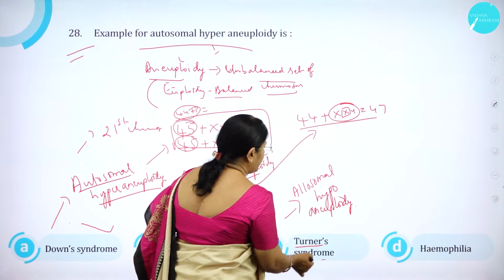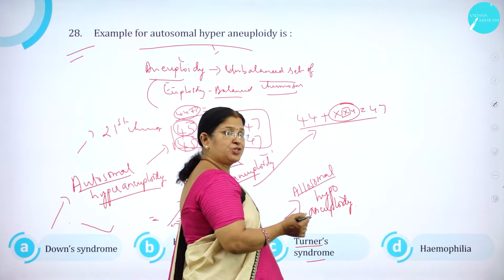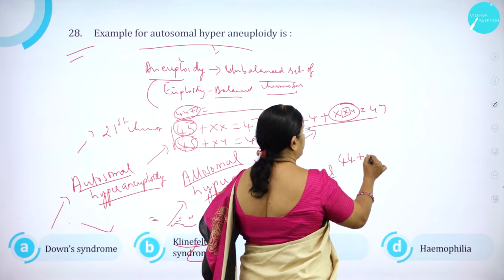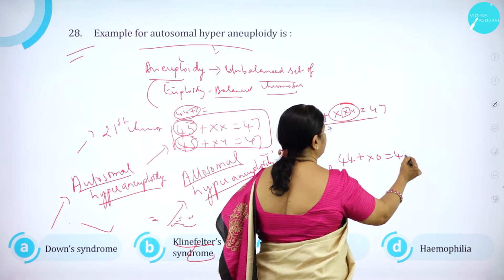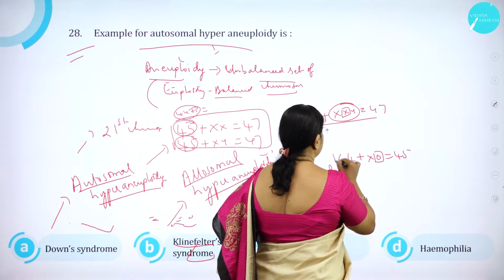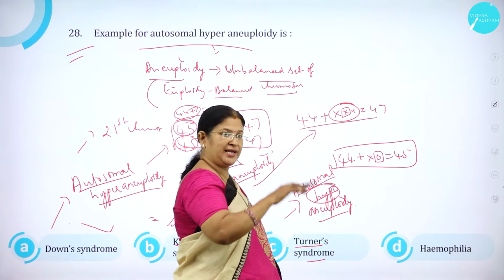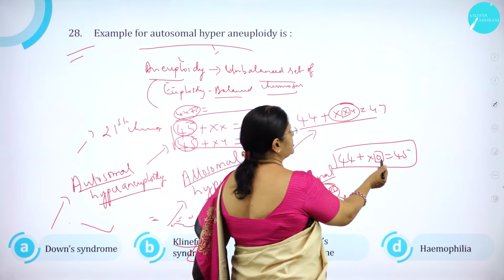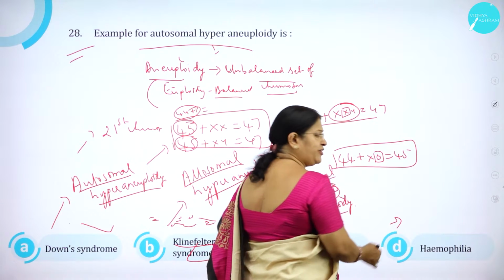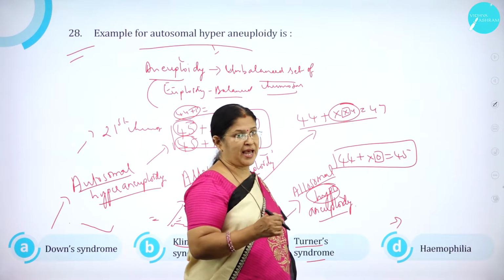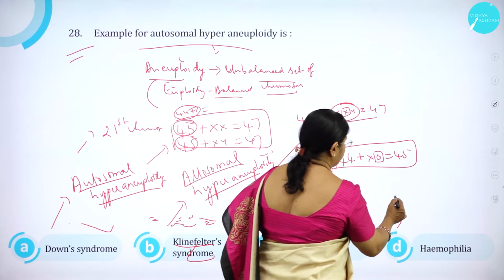Turner syndrome is an example for allosomal hypoaneuploidy, that is 44 plus X0 is equal to 45. Hypo means less number, so here one X is missing. So it is 45. Hemophilia is a gene disorder where the clotting factor is absent.